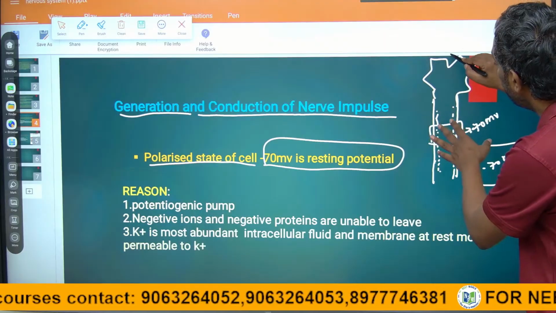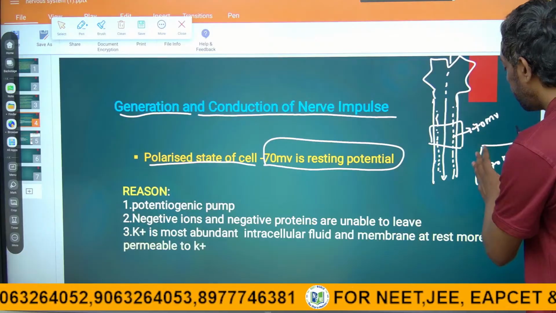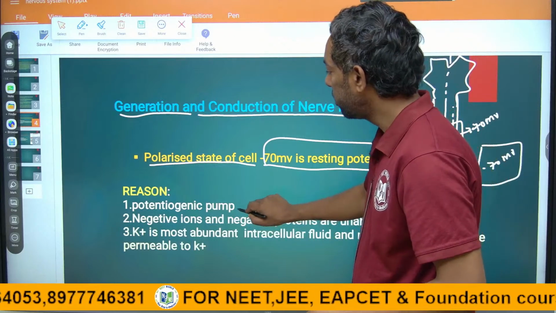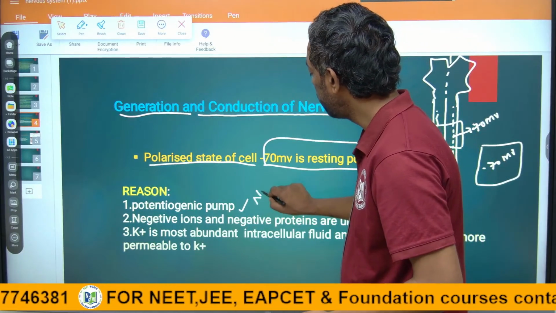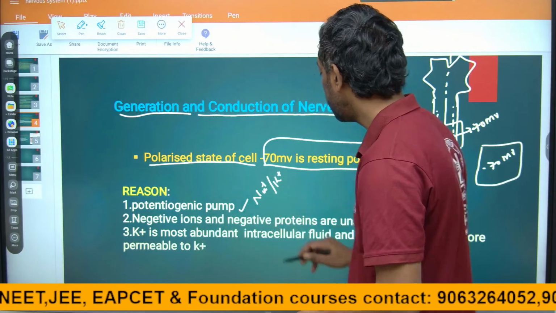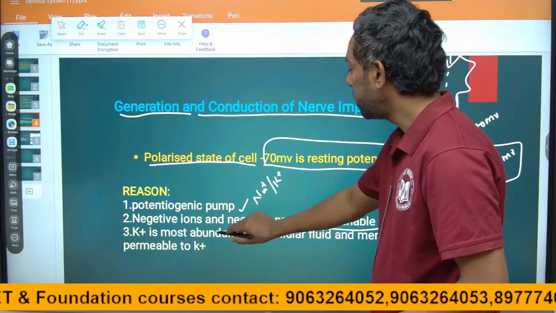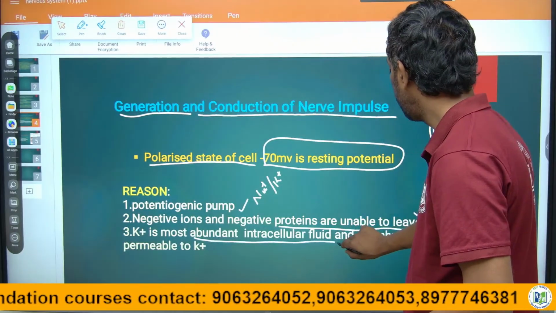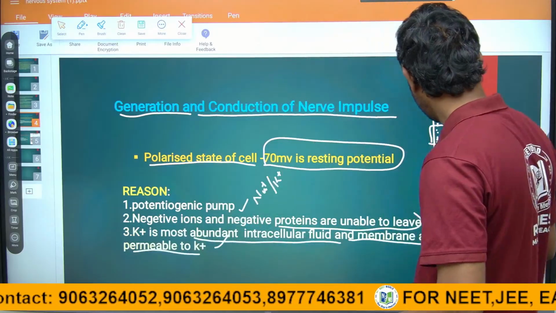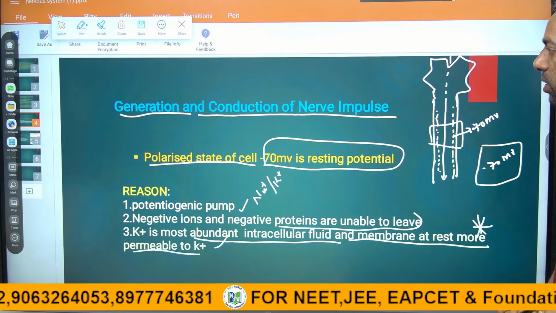If no signals pass through the cell, the resting mode is minus 70 mV. The reasons, as we first discussed: the electrogenic pump, meaning the sodium potassium pump, and negative ions or proteins are unable to leave the cell. Potassium is the most abundant in intracellular fluid, and the membrane at rest is more permeable to potassium. This is the most important statement, guys, from the exam point of view.